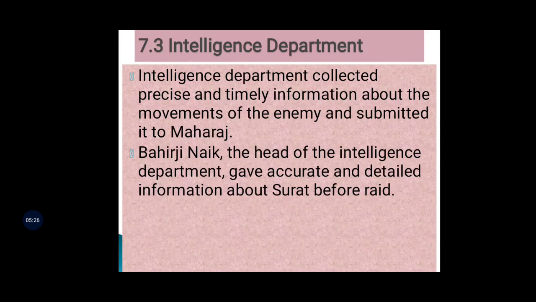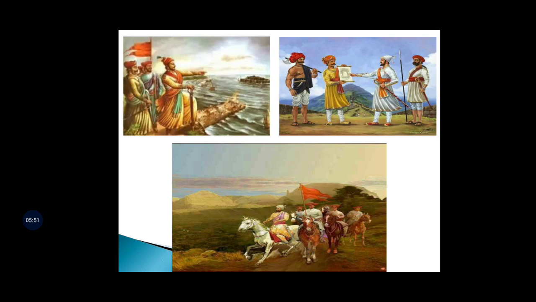Intelligence Department. It was necessary to protect the Swaraj from its enemies. For this, it was necessary to get precise and timely information about the movements of the enemy, and it was the job of the intelligence department to obtain information about the movements of the enemies and submit it to Maharaj. With these pictures, we have understood, children, how the intelligence department worked as per the jobs allotted to them.